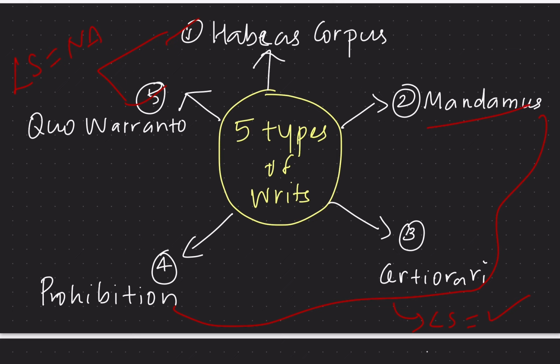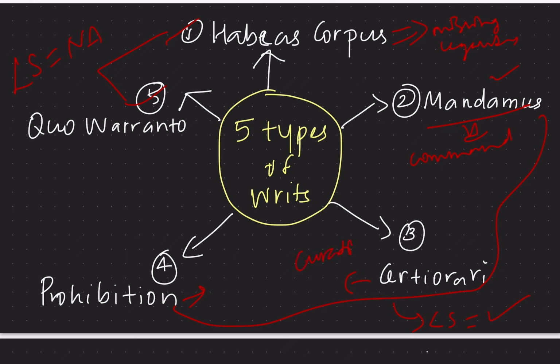To understand the meaning, habeas corpus is used when there is a person missing. So to check the legality of the arrest, habeas corpus can be used. Whereas mandamus is like a command. It is like a command for the official to take action. So that is when mandamus is issued. Whereas certiorari and prohibition, we have studied, correct?